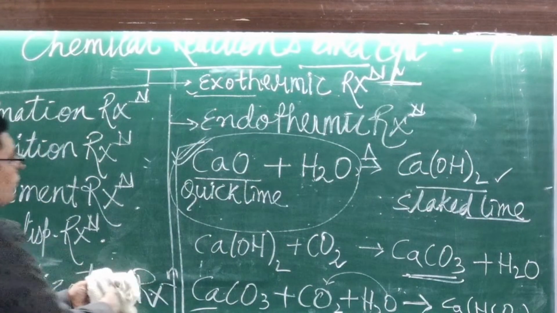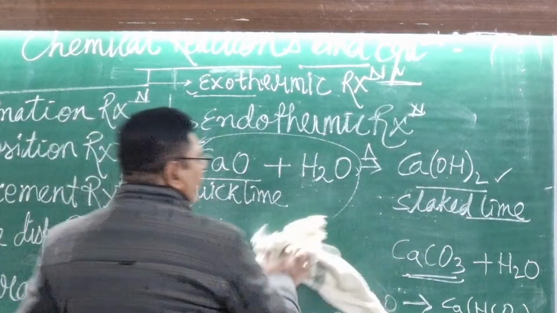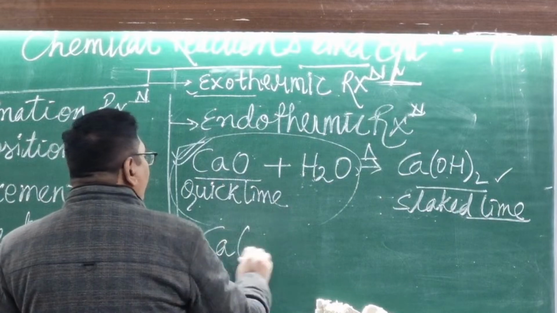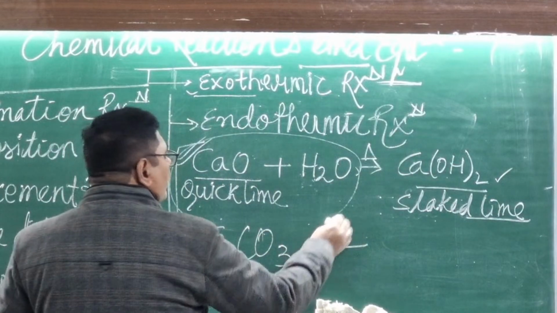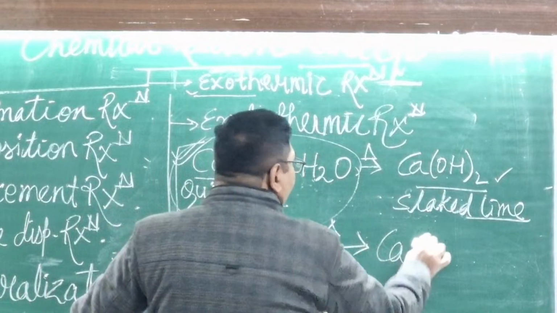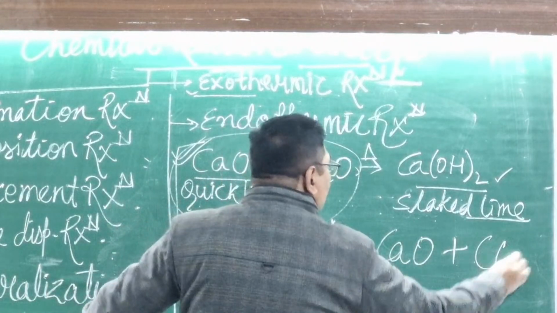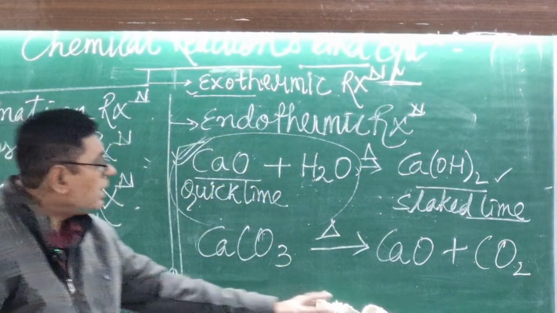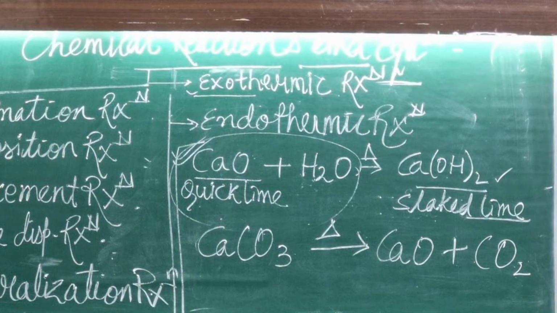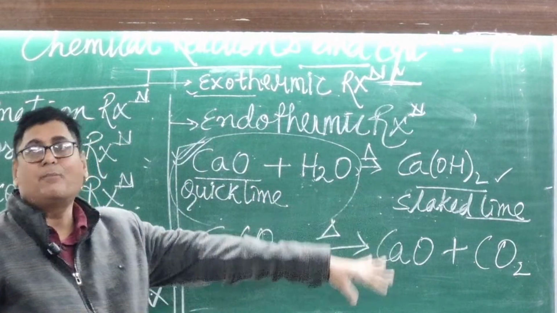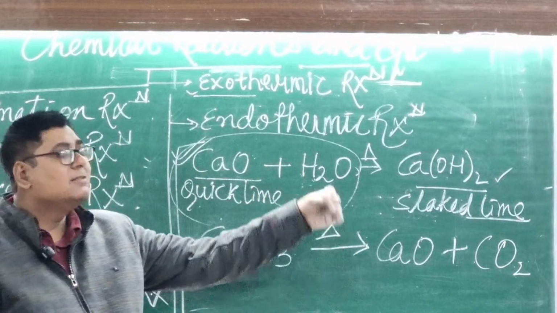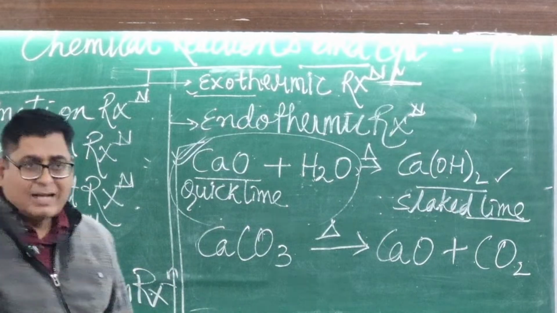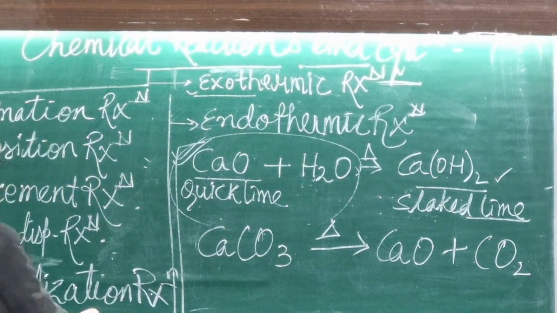Endothermic, listen, I am going with the endothermic reaction. Again, one more time I am repeating, CaCO3: you are heating it, it will be decomposed into CaO and CO2. Okay, endothermic, it means here you are applying heat for this reaction, then it will decompose into CaO and CO2. So this one is called the endothermic reaction. Is that clear? Now we are going on further.